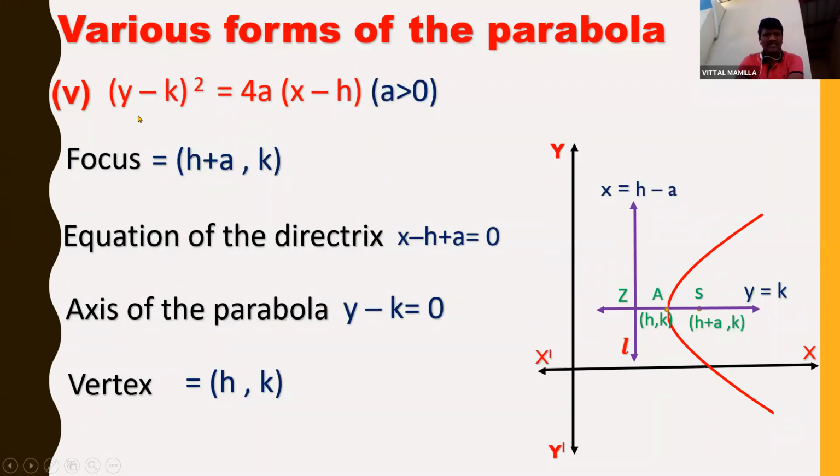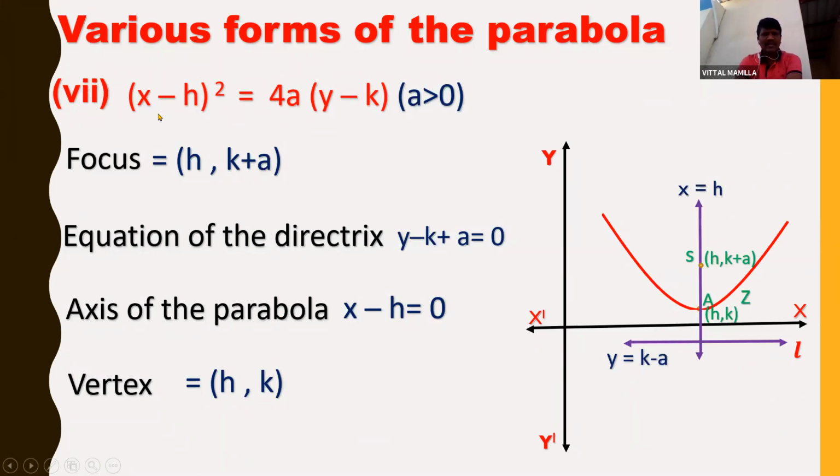And the third most important was y minus k whole square is equal to 4a into x minus h, focus is h plus a comma k, equation of the directrix is x minus h plus a is equal to 0, axis of the parabola is y minus k is equal to 0, vertex is h comma k. And the last important one was x minus h whole square is equal to 4a into y minus k, where focus is h comma k plus a, equation of the directrix is y minus k plus a is equal to 0, axis of the parabola is x minus h is equal to 0, and vertex is h comma k. So based on this, we have solved some problems.